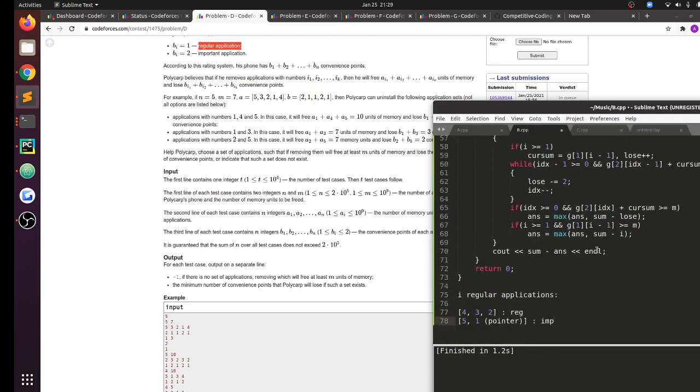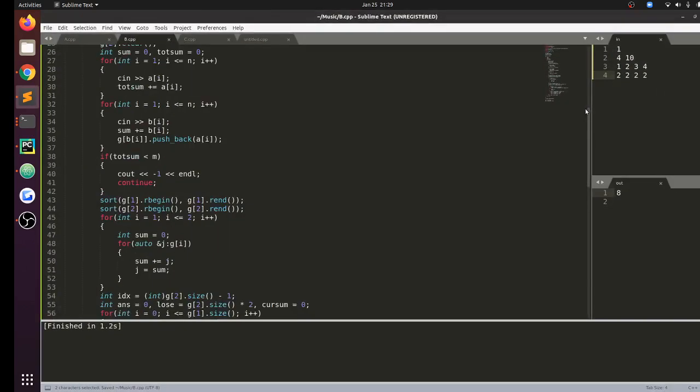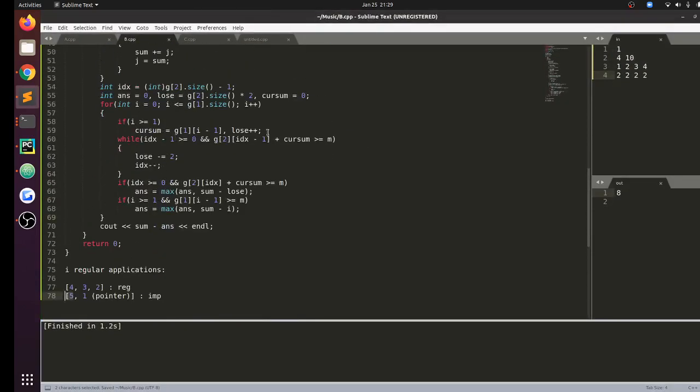So what I'm doing is I'll try to check if removing up to this point, like the previous pointer, gives me the required amount of free space. So what would be the required amount of free space? I have the prefix sum. So this is 4, 7 and 9 and this is 5, 6.